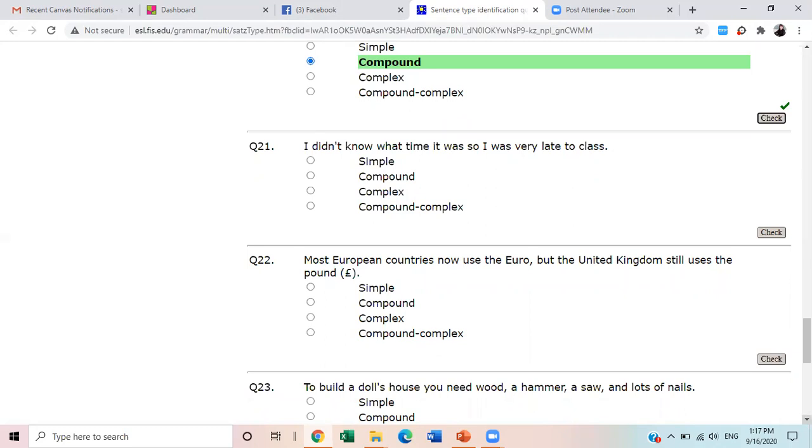I didn't know what time it was, so I was very late to class. I didn't know what time it was. Compound. Is it compound?